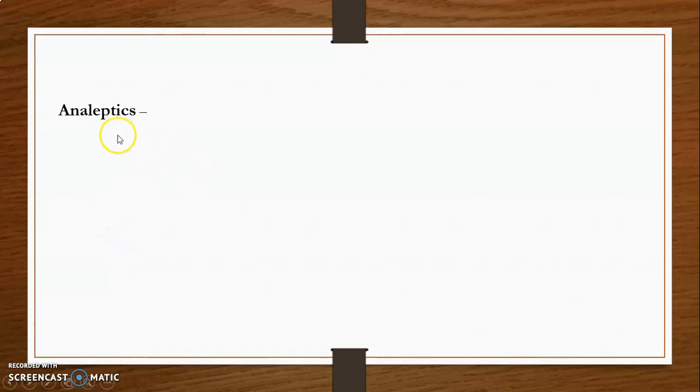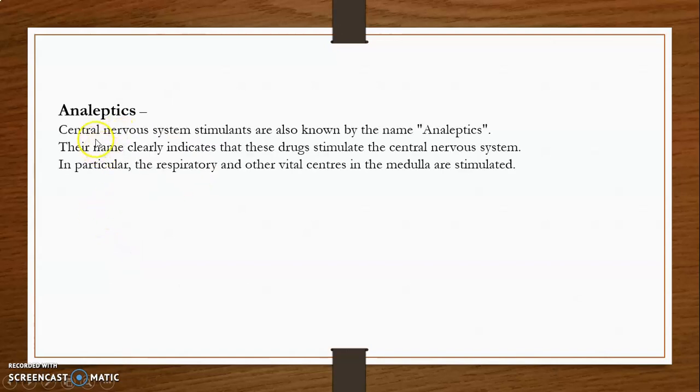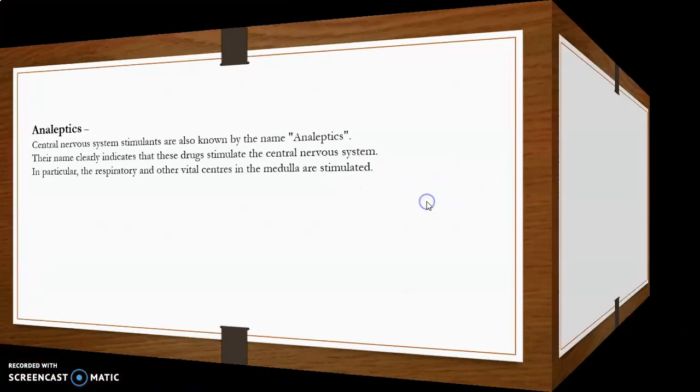First of all, we see what is meant by analeptics. Central nervous system stimulants are also known as analeptics. Their name clearly indicates that these drugs stimulate the central nervous system. In particular, the respiratory and other vital centers in the medulla are stimulated by these drugs.